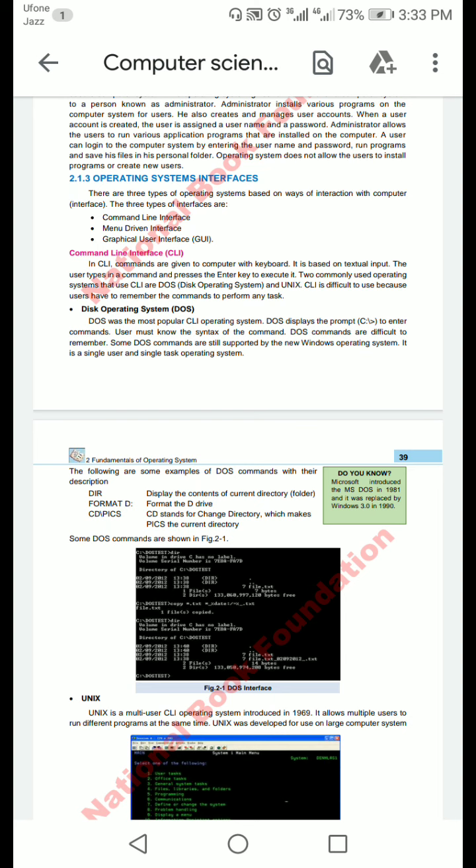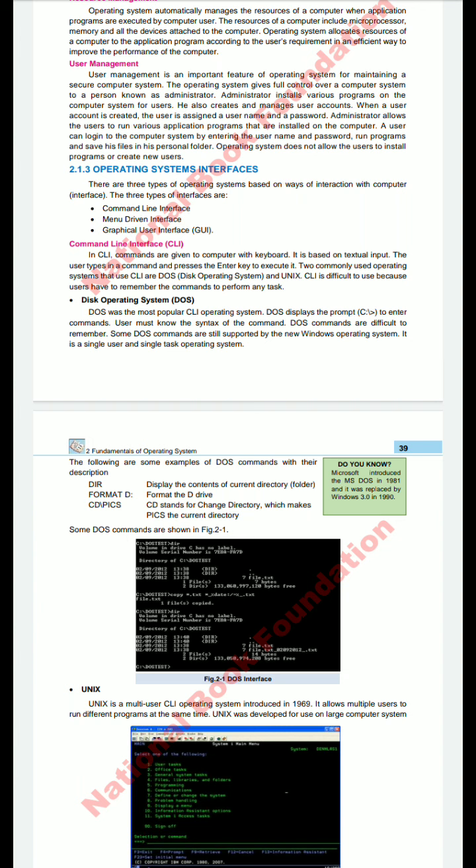Textual mode, that is based upon the textual mode. The user types a command and presses enter to execute the command. Execute means to run that command. Two commonly used operating system that are CLI or the